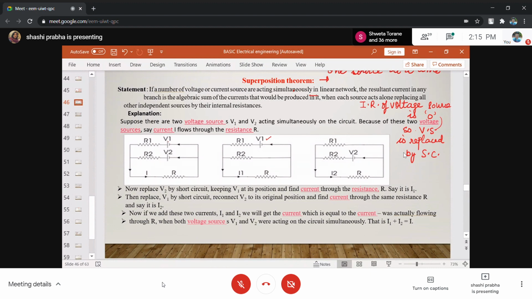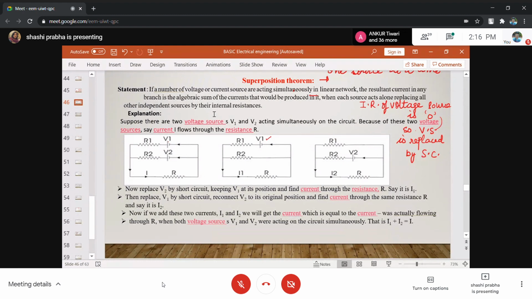Similarly, look at the second circuit. Consider the second source and replace the first one by its internal resistance.